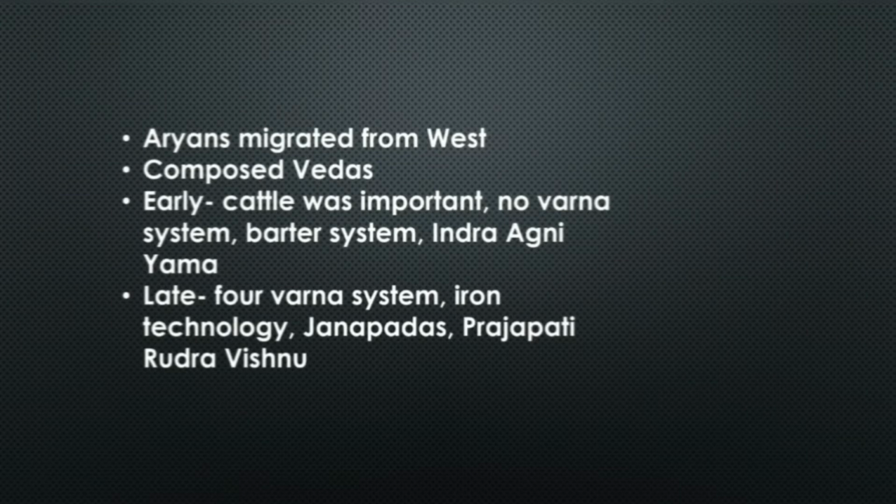Then came the late Vedic Age with a fourfold Varna system. The Varna system came into existence in the late Vedic age, iron technology was also used, and the Janapadas emerged. Janapadas are the small settled kingdoms, small independent republic kingdoms, of the Vedic age. The major gods in the late Vedic age were Prajapati, Rudra, and Vishnu.